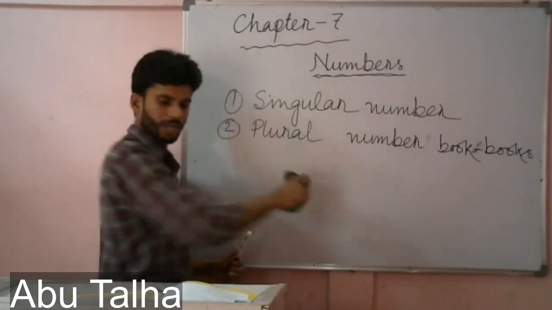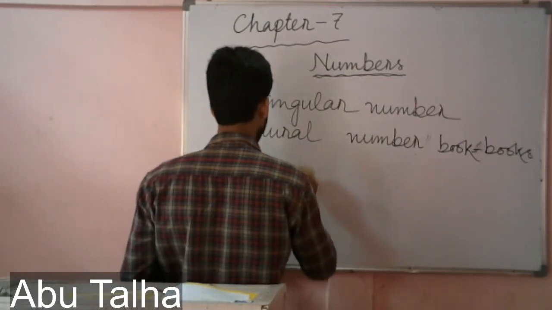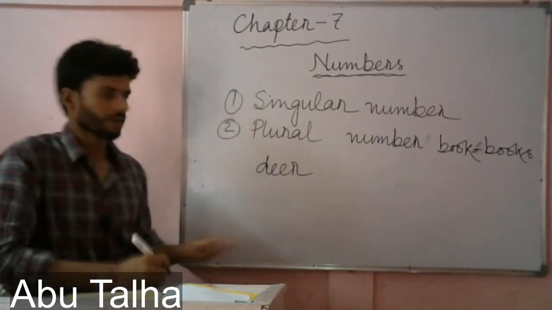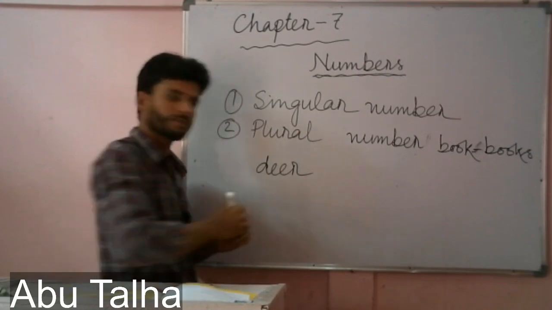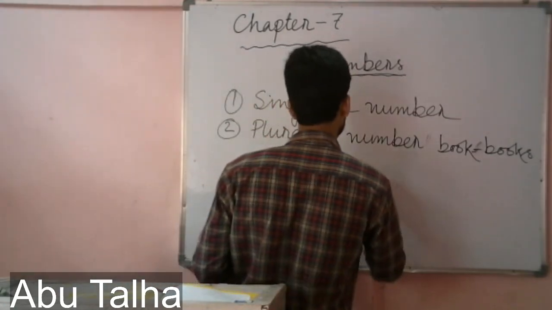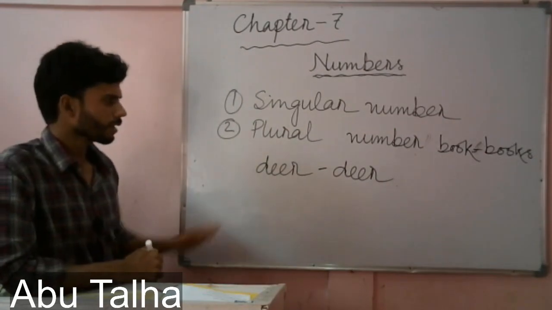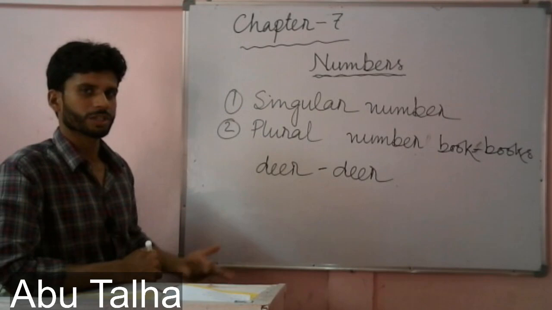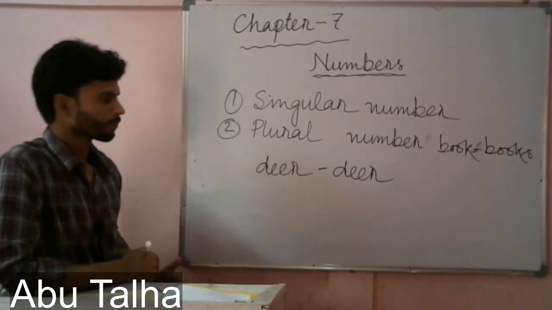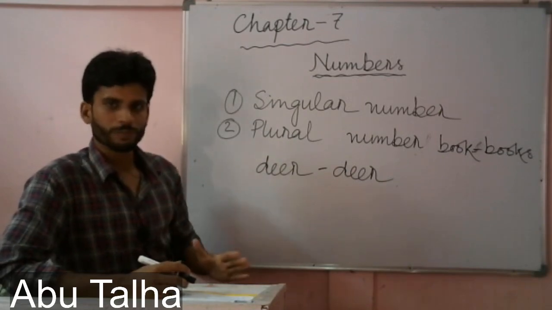Like if I write deer, it's an animal, and the plural form of this is the same. There are some more words which do not change. You will get these words in the book.